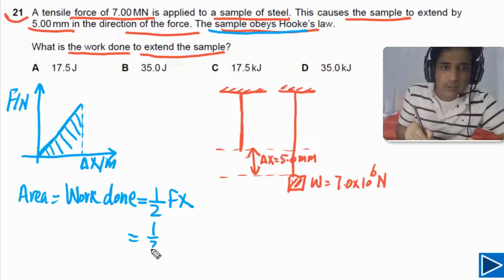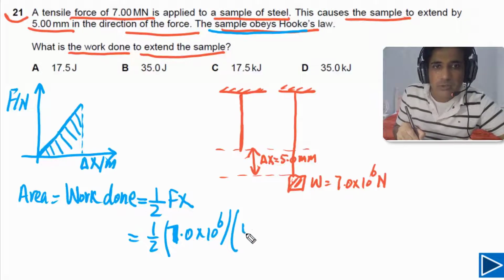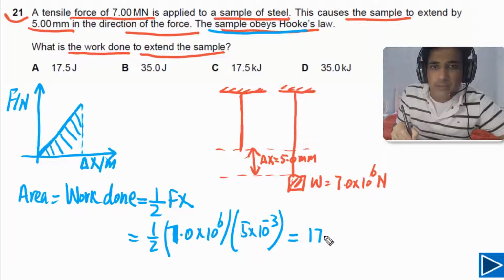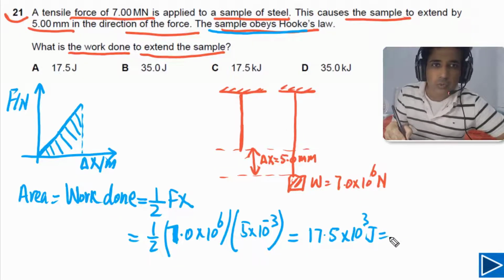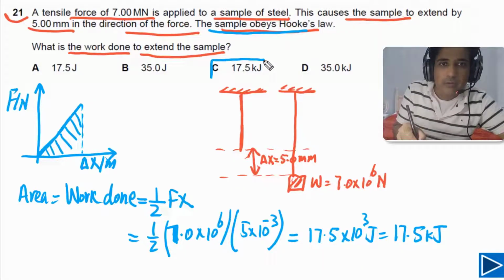Now simply we need to plug in these values. So we have 1/2 and the force is given, that is equal to 7 meganewtons. So we can say 7.0 times 10 to 6. So this is 7 meganewtons and extension is 5 millimeters. So we can say 5 times 10 to -3 meters. If we solve this one, our final answer should be 17.5 times 10 to 3 joules. But answers are given in kilojoules, so we can convert this one into kilojoules. So this will be equal to 17.5 kilojoules. So the answer for this question is C.